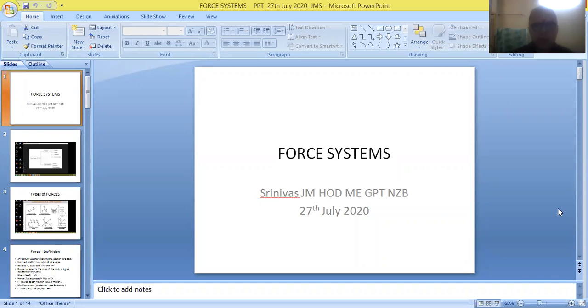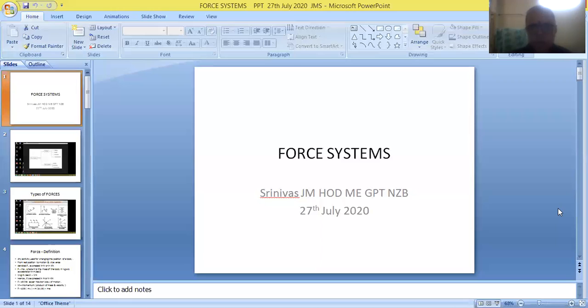We have to talk about the definition of force. It is defined as any activity which can be used for changing the position of the body. That means you have to move a body that is already in rest position, we have to apply a certain amount of force, and also we have to bring a moving body to a rest position.